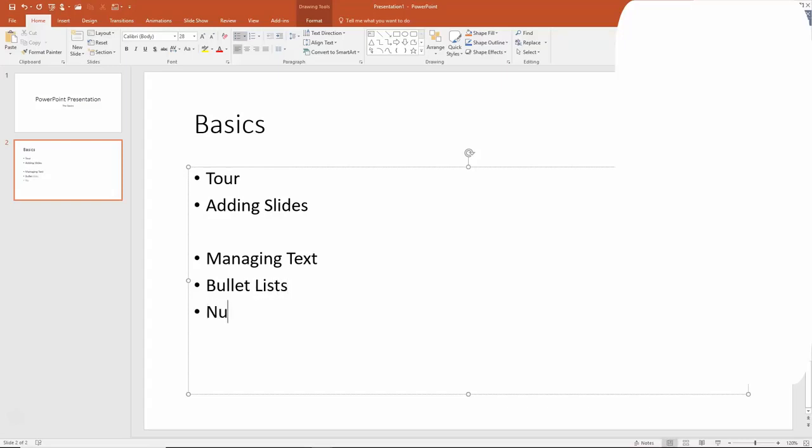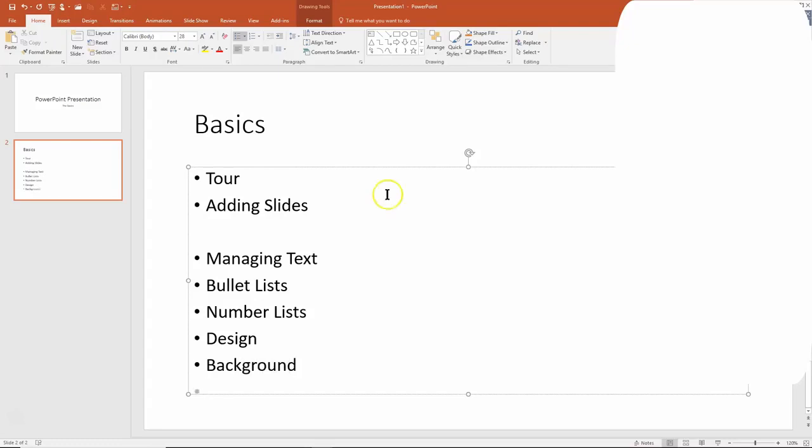I will talk about number list. And we'll talk about the slide design and the background. So you can see I'm starting to build this slide without a problem.